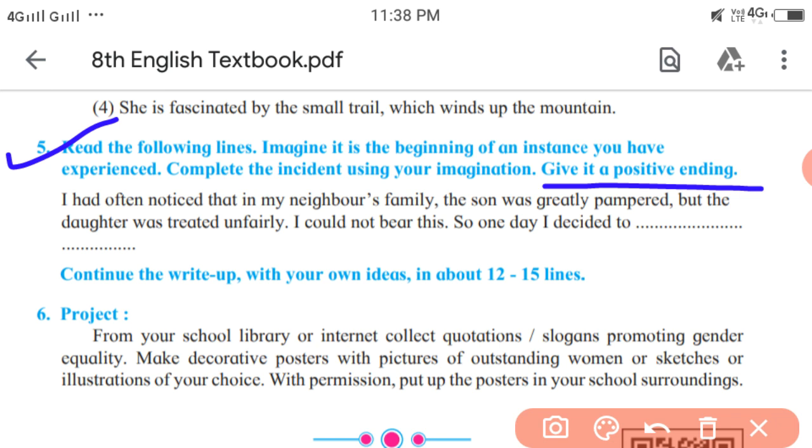The ending of the incident should be positive. Continue the write up with your own ideas in about 12 to 15 lines.